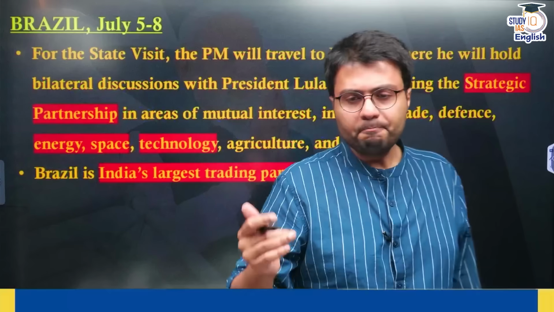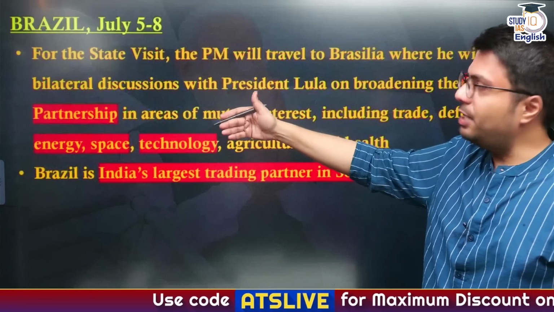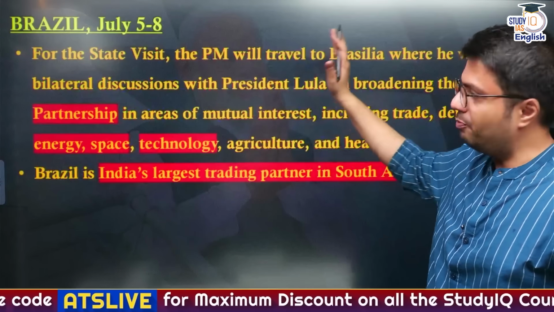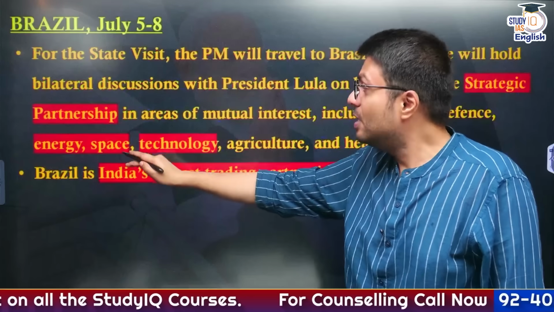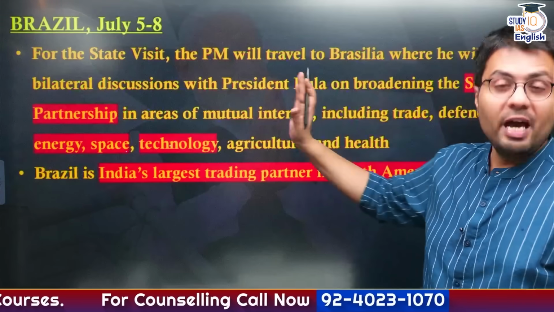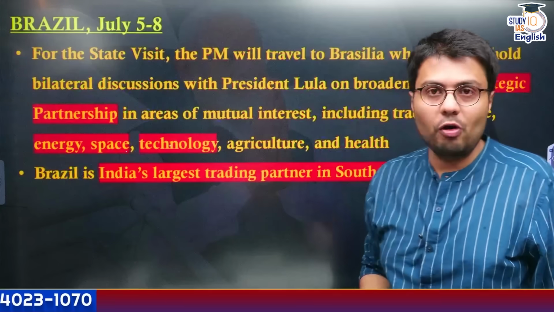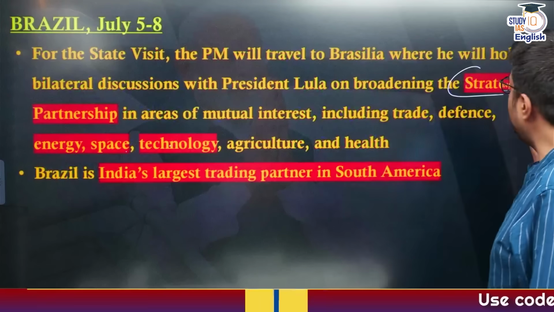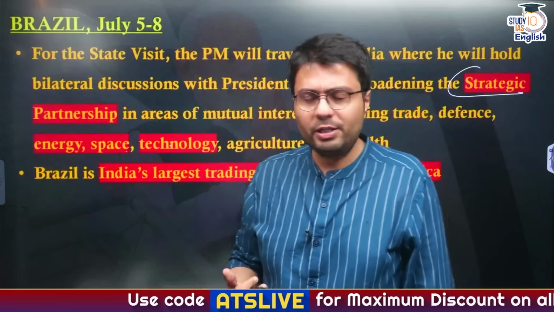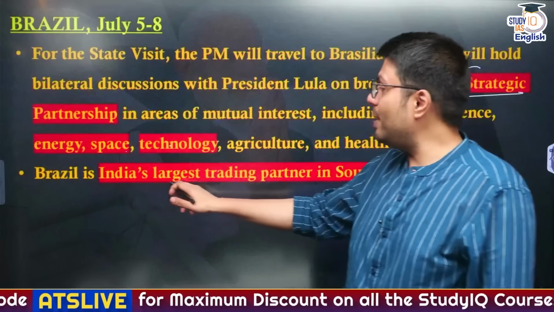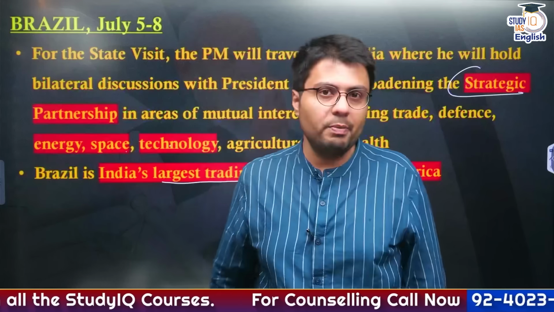After he's done with BRICS summit, Prime Minister Modi will head to the capital of Brazil, that is Brasilia, for the bilateral state visit, where he'll hold discussions with the president of Brazil on key aspects of the relationship between these two countries, which include energy sector, space, technology, agriculture, health. If you don't remember, Brazil is one of the largest producers of ethanol in the world, and India has started with ethanol blending program. Similarly, the relations between these two countries are given the tag of strategic partnership, which means the relations between these two countries are quite close. In addition to that, Brazil is also India's largest trading partner in the whole of South American continent. So that is why his visit to Brazil becomes important.